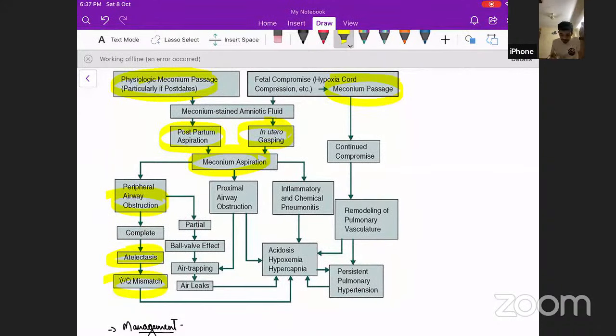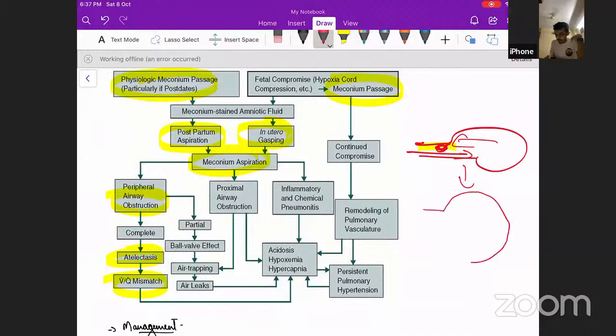Next, it will partially occlude the airway. When there is partial occlusion, there will be trapping. On inspiration, air goes into the alveoli, but on expiration, it doesn't come out. This is what we call the ball valve mechanism. Once this happens, the alveoli bulge, correct? So there will be emphysematous change in the alveoli. If there is too much of this, it breaks open. So this will lead to air leak syndrome. This can lead to air trapping and air leaks.